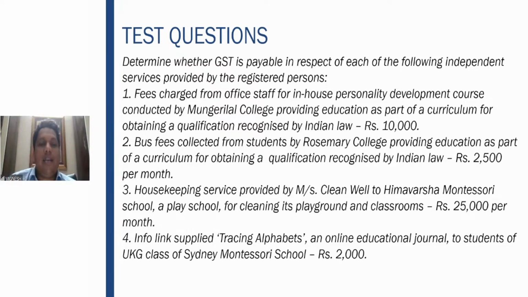Then InfoLink supplied tracing alphabets online educational journal to students of UKG class of Sydney Montessori School. Online educational journals are exempt only with regard to education institutions which run for providing a qualification granted by law enforced. In simple terms, degree education or any other such qualification. So online educational journals supplied to pre-primary up to higher secondary are not covered in that exemption. Therefore, the fourth one is very much chargeable to tax.